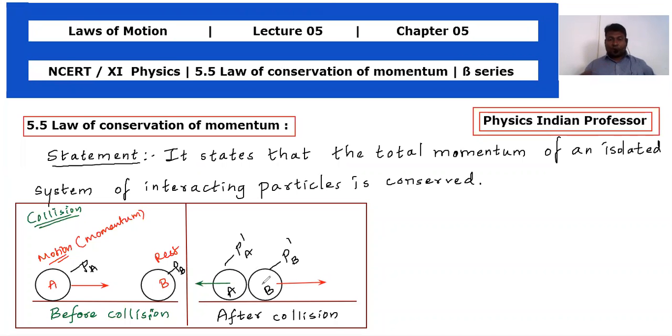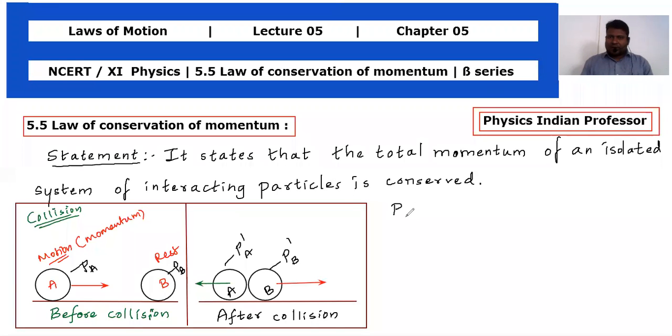So body B, which was at rest before collision, now after collision both will be in motion. Both get momentum. One's momentum will reduce, one's momentum will increase. Fine. But the overall momentum in both scenarios remains the same. What do you mean, sir? We are going to sum up the momentums before collision and after collision.